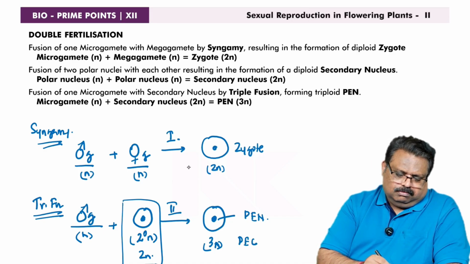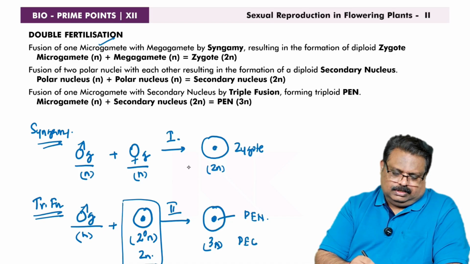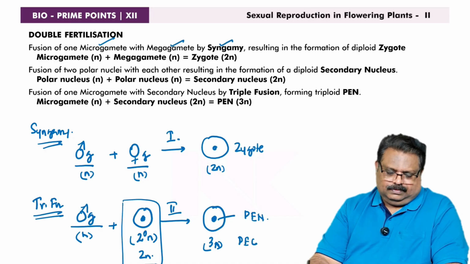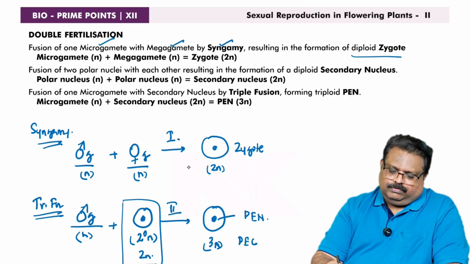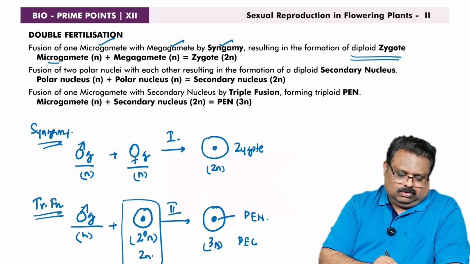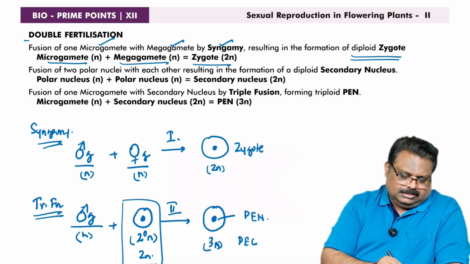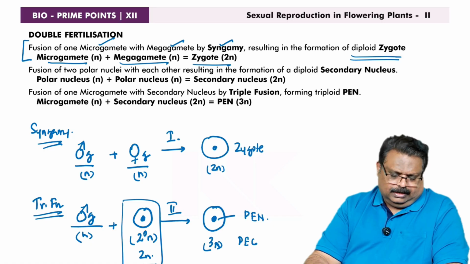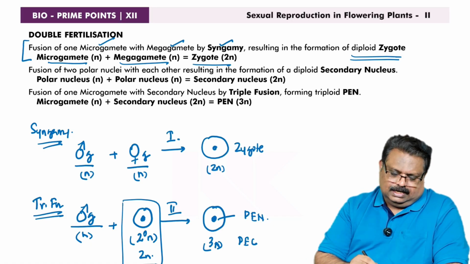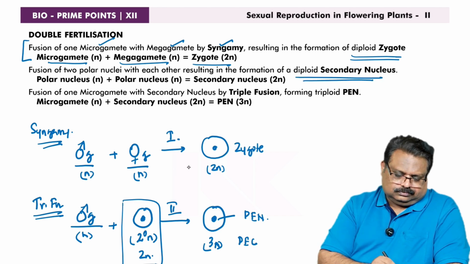So here, fusion of one of the microgametes with the megagamete by syngamy results in the formation of a diploid zygote. So microgamete N, megagamete N fuse, zygote 2N. That is fertilization number 1. Then fusion of two polar nuclei. Polar nuclei are seen at the center of the central cell, resulting in the formation of a diploid secondary nucleus.